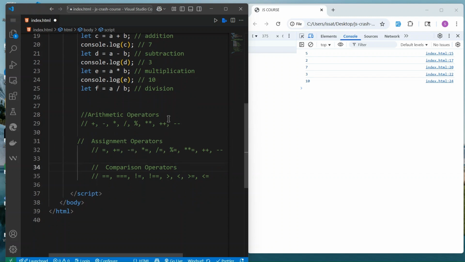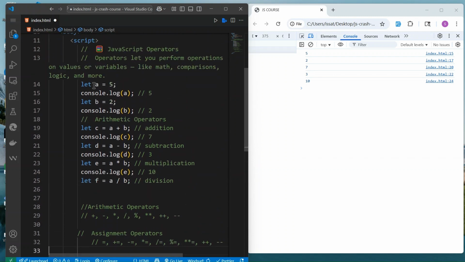To give you an example, we want to use one of these, but we have already used them. Actually, I'm talking about this one.